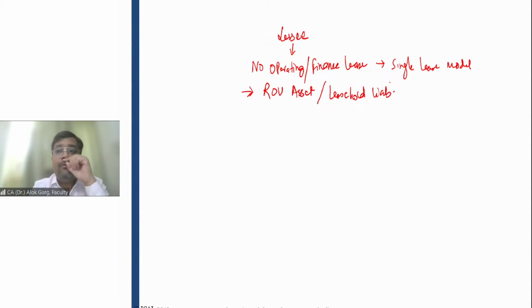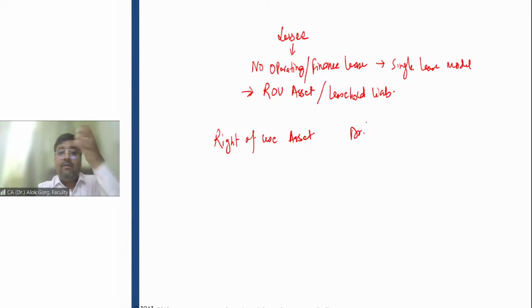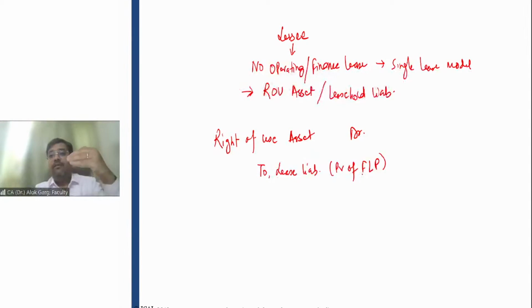Now the question arises, what accounting entry does the lessee need to pass? Number one, the lessee has to debit the right of use asset. Let's say the right of use asset will be debited by, I'll not take the amount here, to lease liability. And this lease liability is nothing but the present value of future lease payments after the commencement date, because the accounting has to happen on the commencement date.